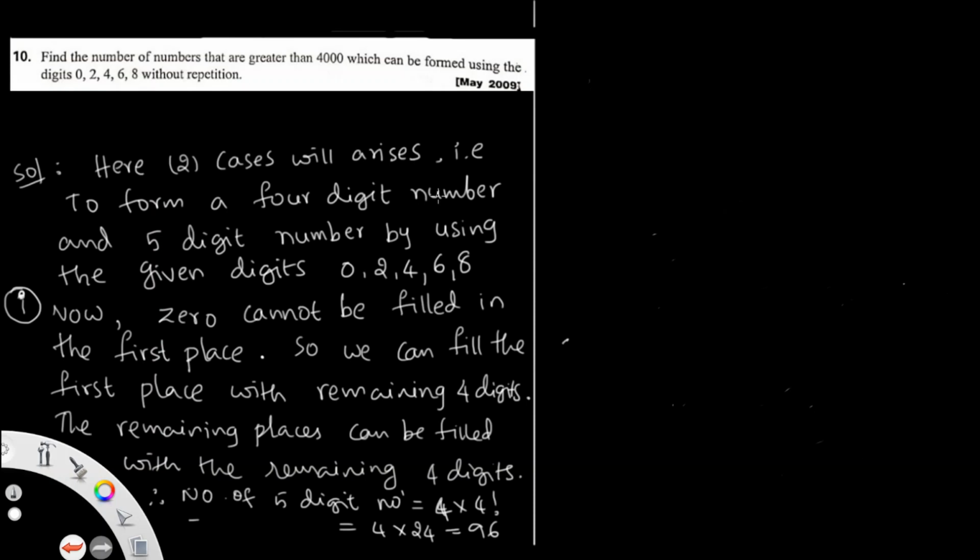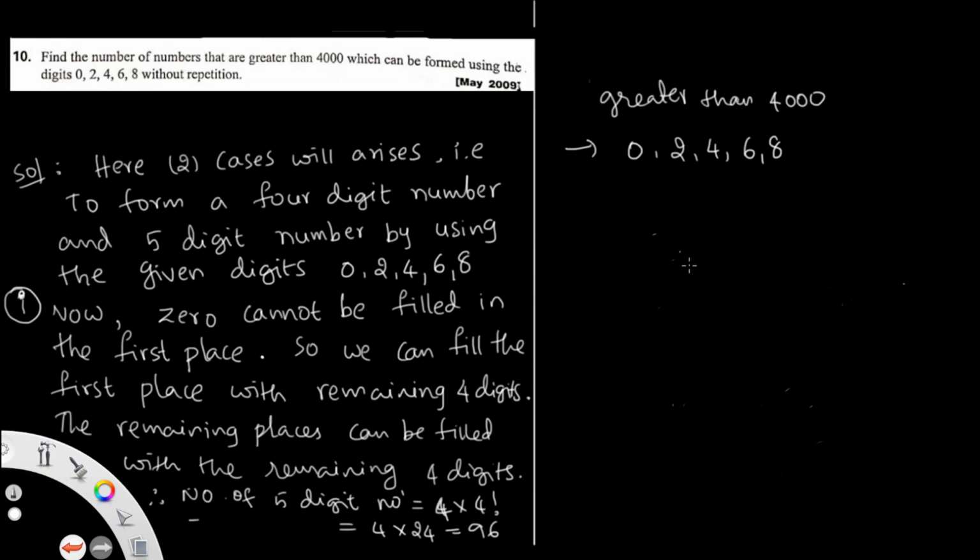The question is given that greater than 4000, by using the digits 0, 2, 4, 6, 8. Find the number of numbers.